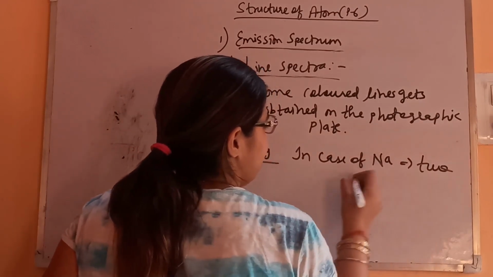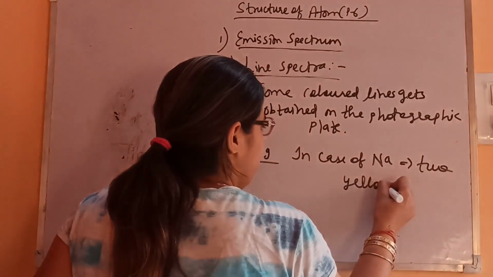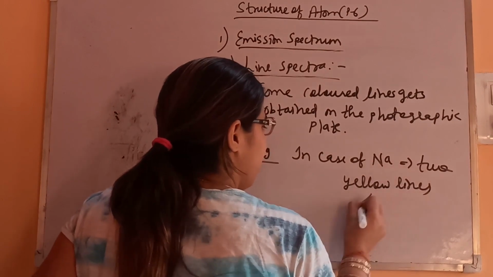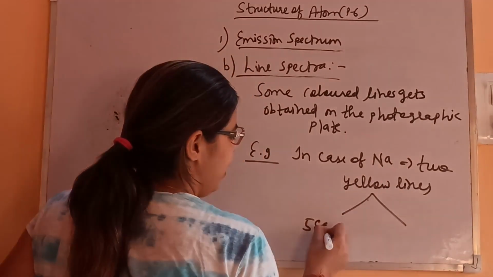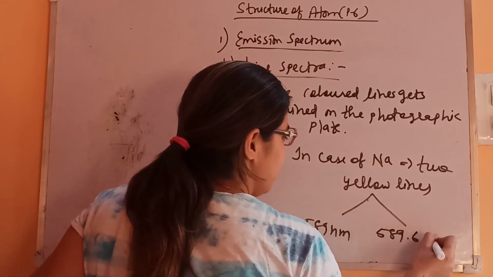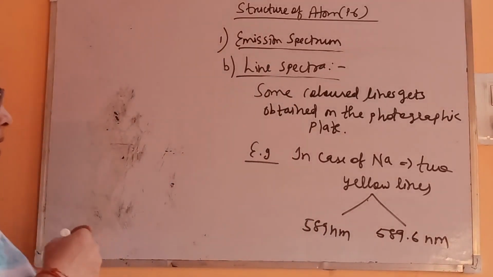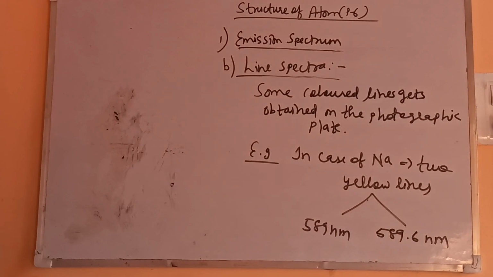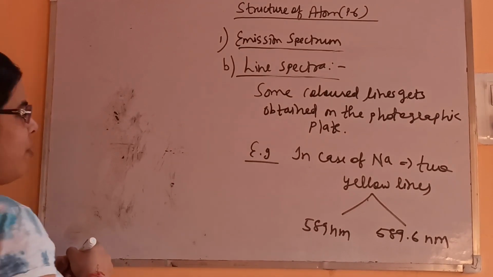Two yellow lines, having wavelengths of 589 nanometer and 589.6 nanometer. So these are the yellow lines of sodium which have been observed on the photographic plate.